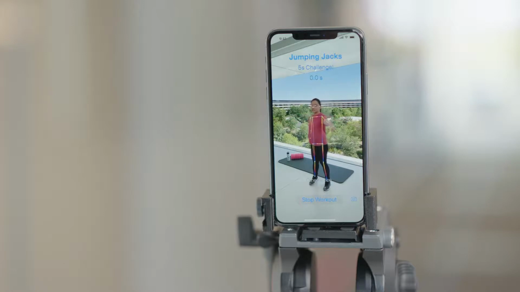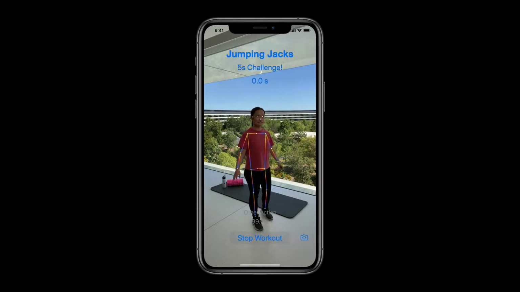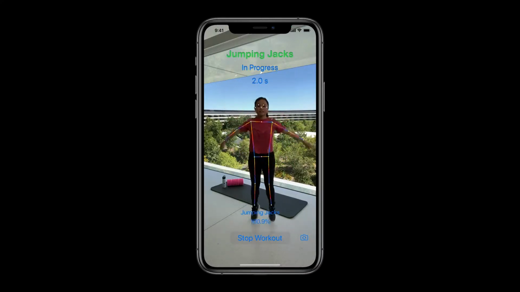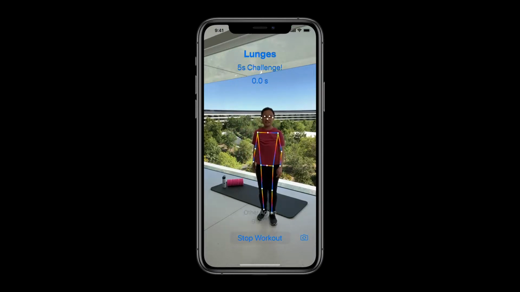Now my poses are extracted from every incoming frame, and predictions are made continuously, as displayed at the bottom of the app. That's our debugging view with confidence and the labels. Now, let me get started. Wow, I finished the 5-second challenge. As you may have seen, as soon as the model recognized my action, the timer started.